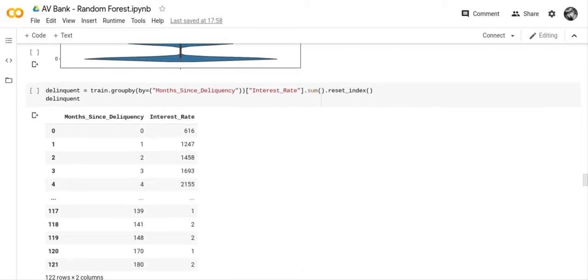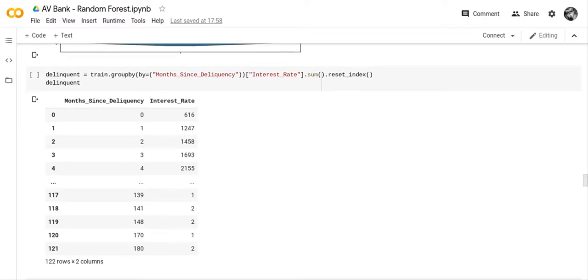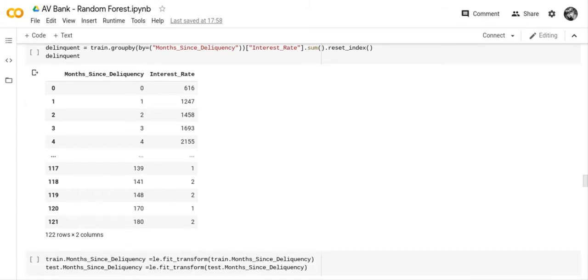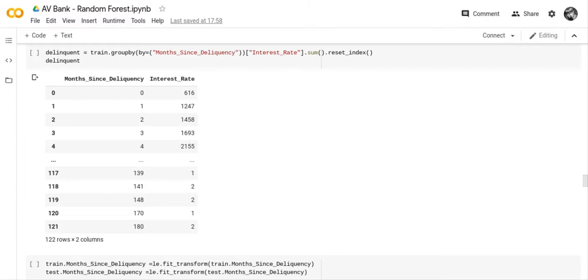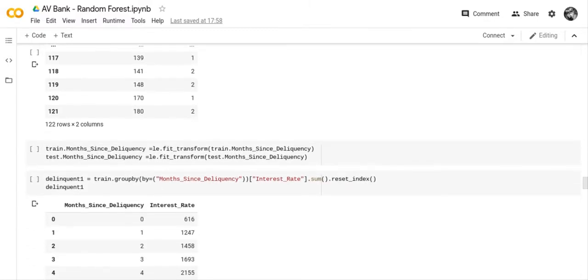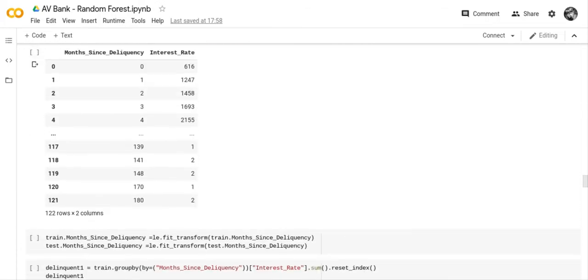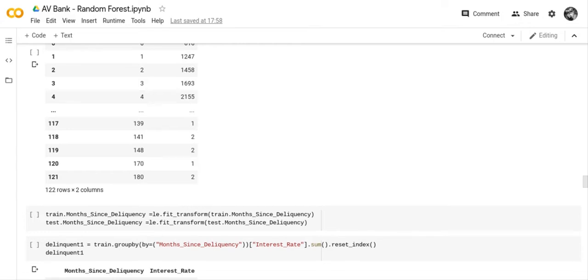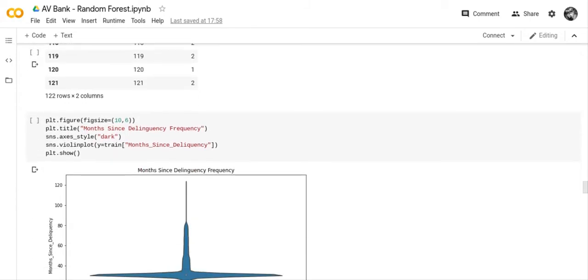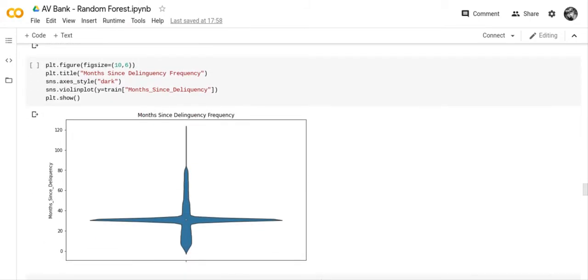Then months since delinquency. That's how many months since a person had last been delinquent on a loan, and that was 122 variables. So what I did was I put that in a label encoder and we encoded it. But perhaps we didn't really have to do that, because that was in numeric values anyway, but I made the decision to put it in a label encoder. So we've got a violin chart of months since delinquency, and the highest value was perhaps around 30 months, something like that.